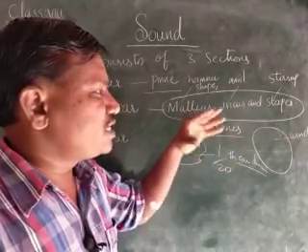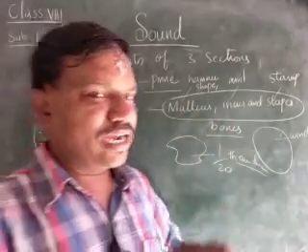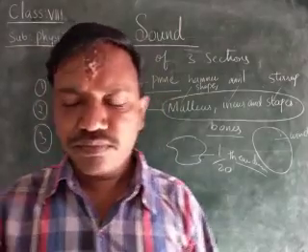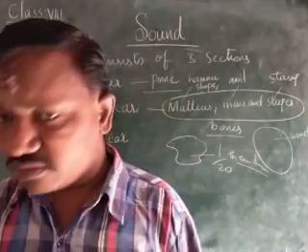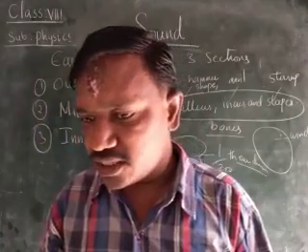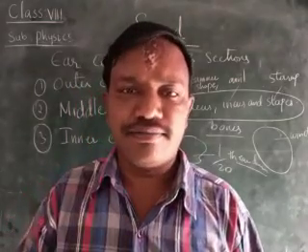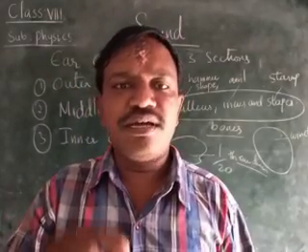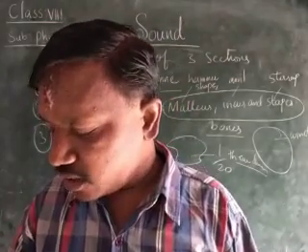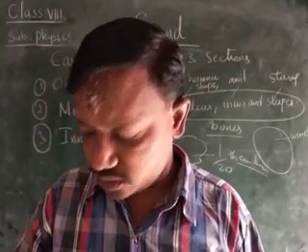After magnifying the sound vibrations, they enter the cochlea. The cochlea is filled with thick fluid.